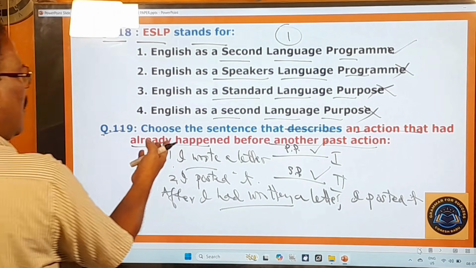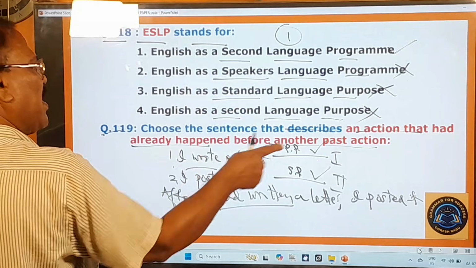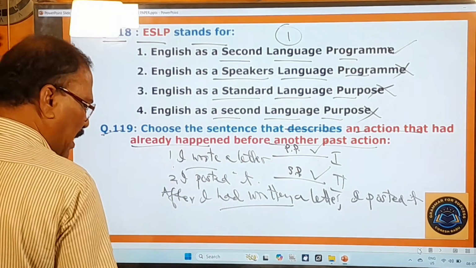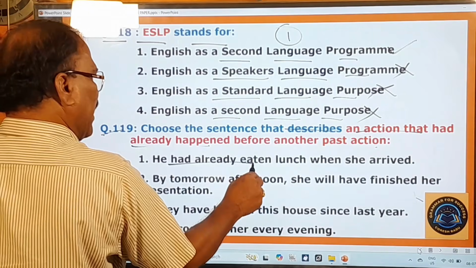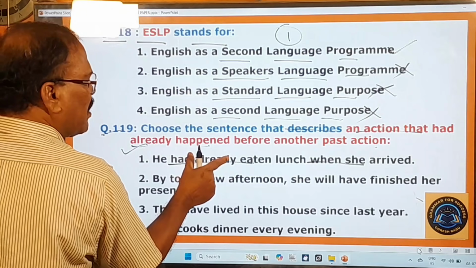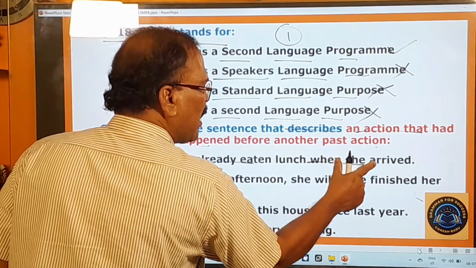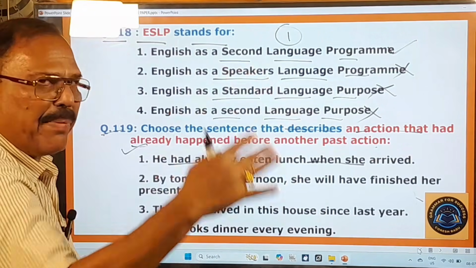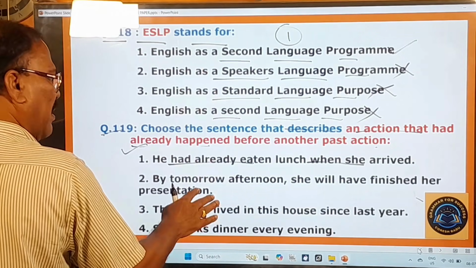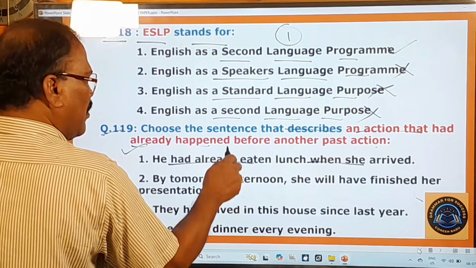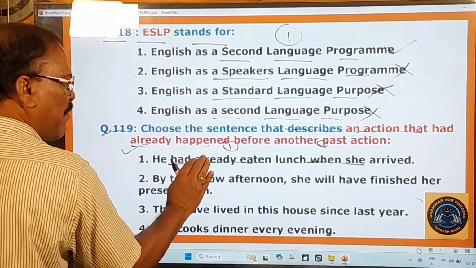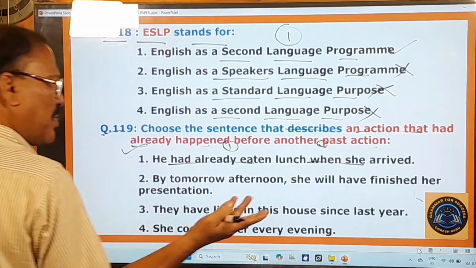So here he is asking you to find out that sentence which has these two qualities: first past action, second past action. Okay, and let us look at the options. He had already eaten lunch when she arrived. The very first one is the right one. So this is the first past action, this is the second past action. Her arrival happened later on, but his eating of lunch happened earlier than the second action. So the first action is put in the past perfect tense, and the second past action is put in the simple past tense. That is that.